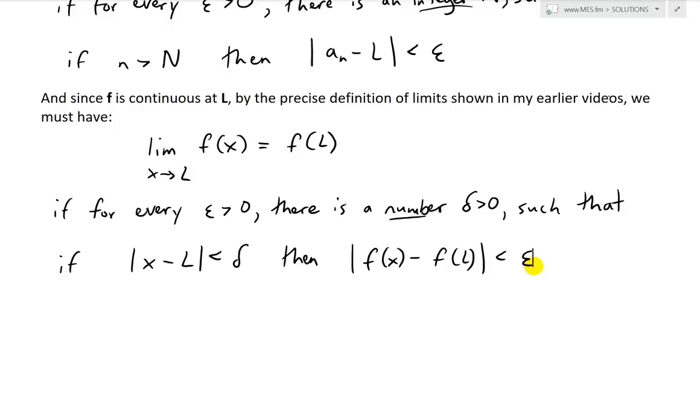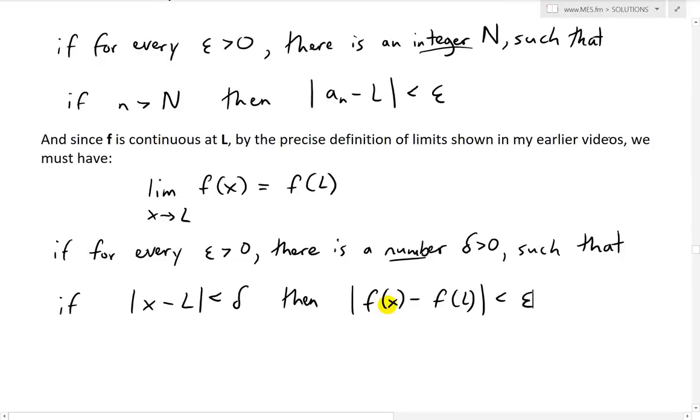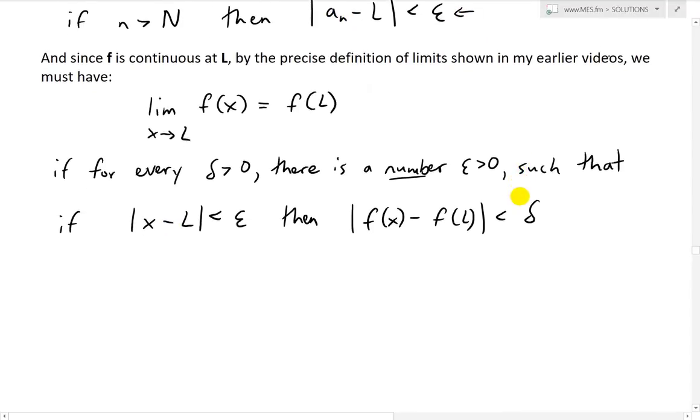So that was the definition, but I'm going to correlate these better with the above. I'm just going to switch the terminology: call this delta and call this epsilon, so that these line up. Notice how this is exactly the same thing if we let a_n equal x. So thus what we have is the definition of continuous.